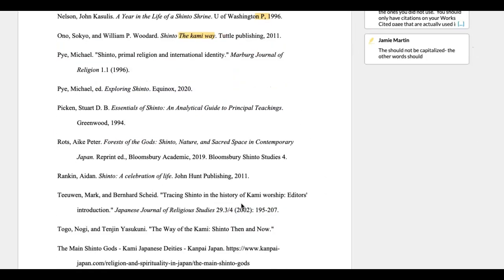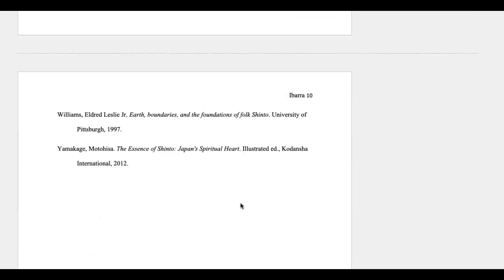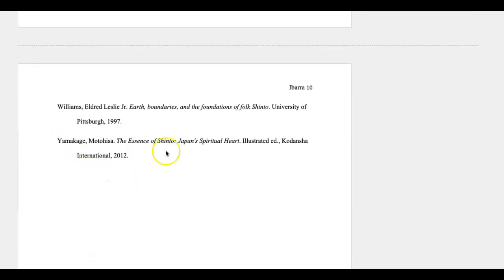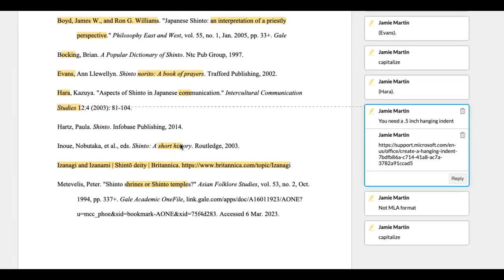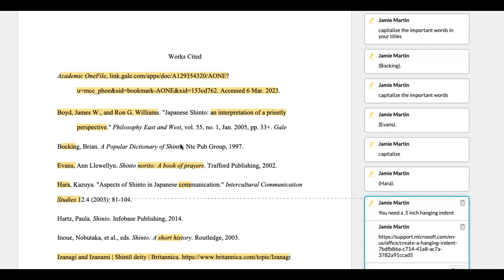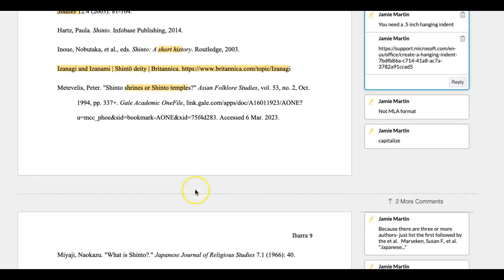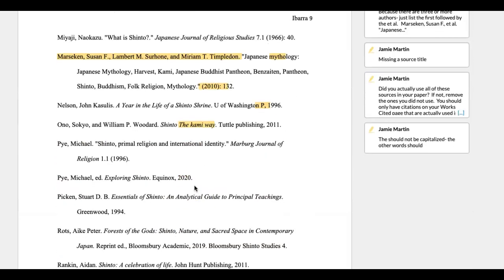My question is, did you use all of these citations in your paper? If you did, there should be a corresponding in-text citation for every single one of them that shows up in your Part 3. My guess is that you didn't. And so what you need to do is remove all of the citations from this works cited that are not actually used in your paper and that don't have that corresponding in-text citation.